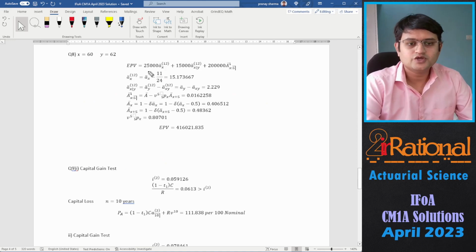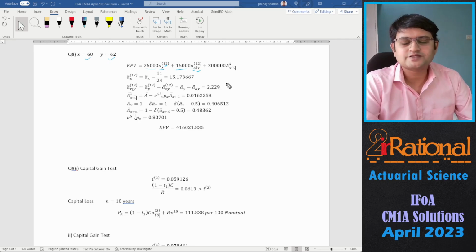So the equation: 25,000 ä_x^(12). I have written here x is 60, y is 62, and 15,000 would be payable on death of x given to y. That's the reversionary annuity. Then the assurance 200,000 payable immediately on death of x if x dies within the first 5 years. We'll calculate each one of them from PMA and PFA 92C20.